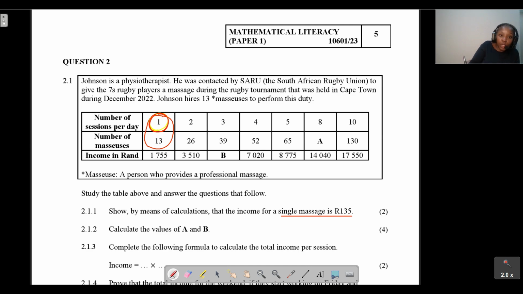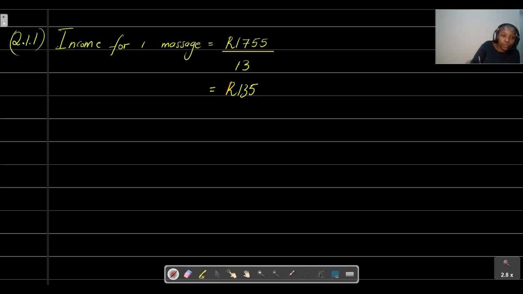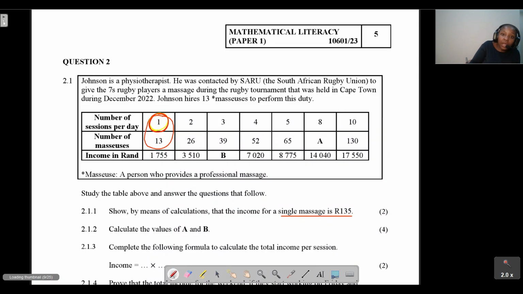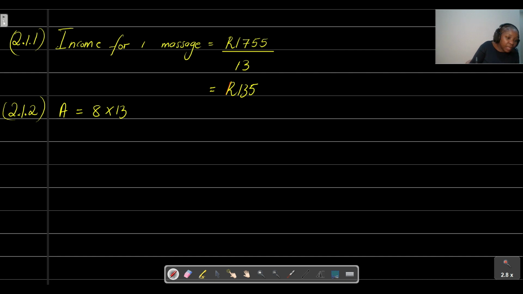For question 2.1.2, if you want to find A, remember I said that you can take the 8 and multiply it by 13. This is the pattern that we saw: as you increase the number of sessions, you multiply by 13 to get the total number of masseuses. So 2 times 13, 3 times 13, 4 times 13, and 8 times 13. That will give us 104 masseuses, or to get A, you can just do the reverse.